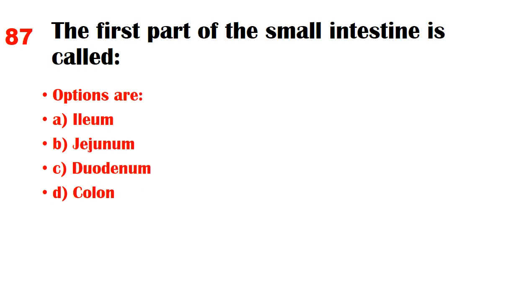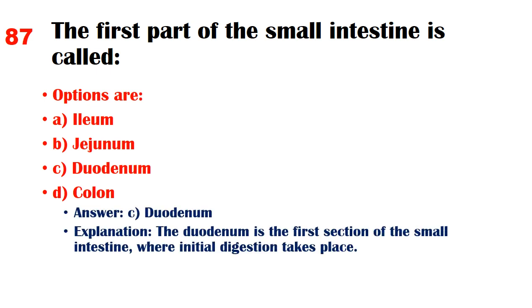responses. The first part of the small intestine is called. Options are A. Ileum, B. Jejunum, C. Duodenum, D. Colon. Answer C. Duodenum. Explanation: the duodenum is the first section of the small intestine, where initial digestion takes place.